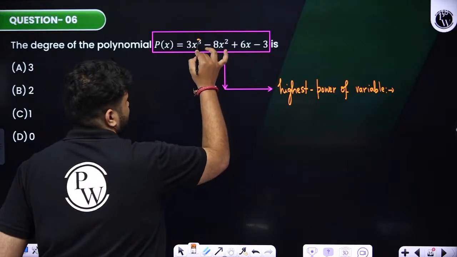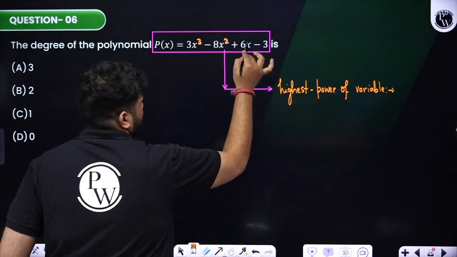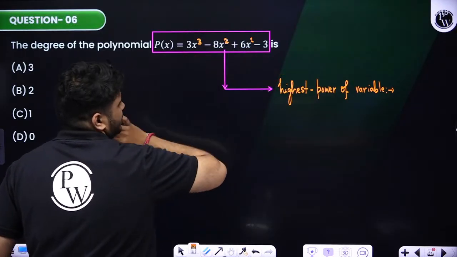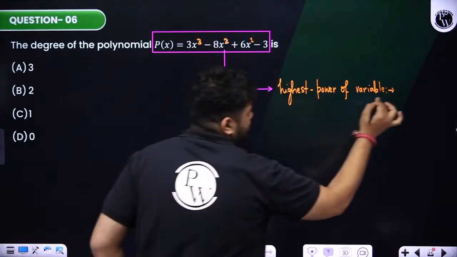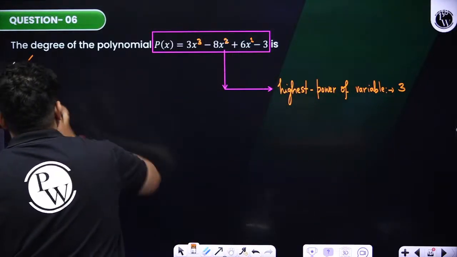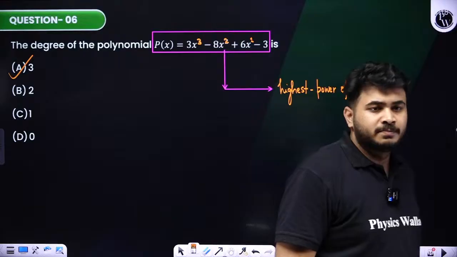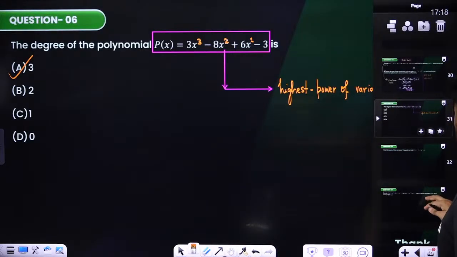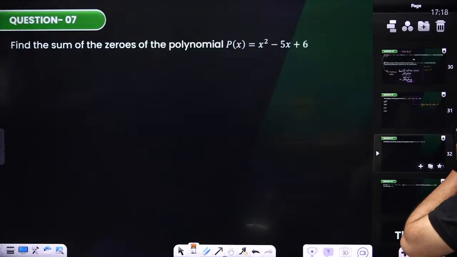Here it is 3, here it is 2, here it is 1, and here it is 0. Correct? So it is nothing but what, students? 3 is the highest. So degree will be nothing but 3. So which answer is correct? Option A is correct. Done. Clear? Option A is correct. Fine. Then we can move on to the last question over here.